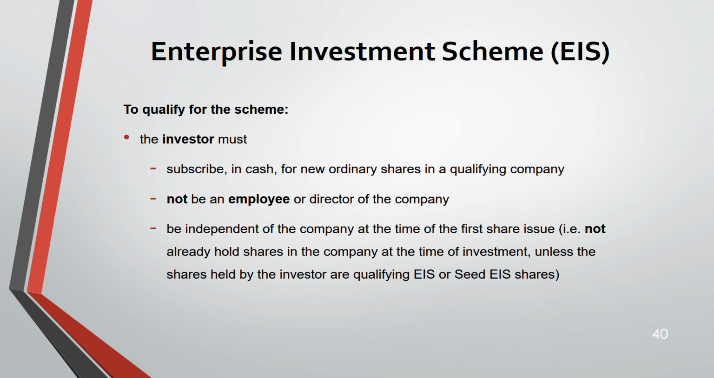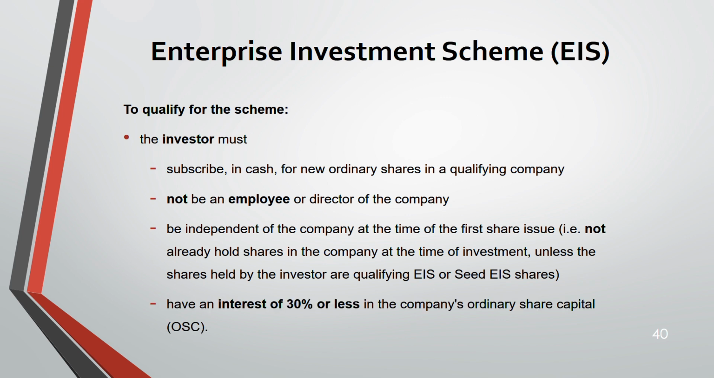Unless the shares held by the investor are qualifying EIS or CDIS shares. It is possible that you are independent of the company, you're not holding shares in it, but the shares that are held by the investor are qualifying EIS shares or CDIS shares. Now, you should have an interest of 30% or less in the company's ordinary share capital.